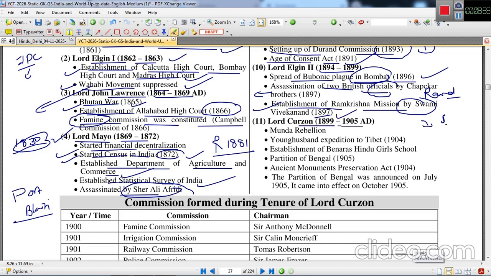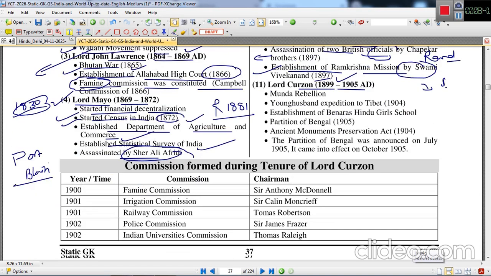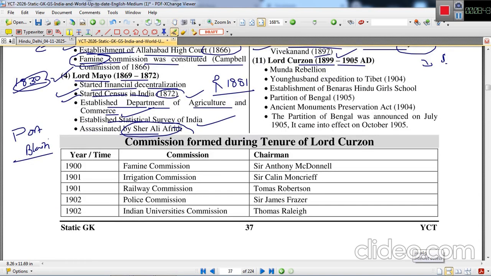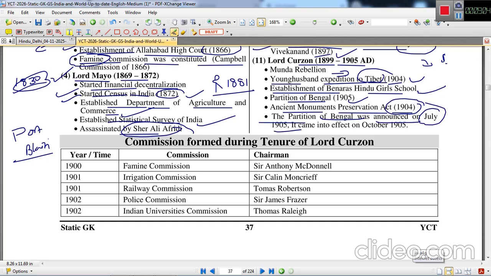Lord Curzon, he ruled between 1899 to 1905. Munda rebellion took place under Birsa Munda. And Younghusband expedition to Tibet, 1904. Establishment of Banaras Hindu Girls School. Partition of Bengal and Swadeshi movement, 1905. Ancient Monuments Preservation Act 1904 was passed. The partition of Bengal was announced in July 1905. It came into effect in the month of October 1905.